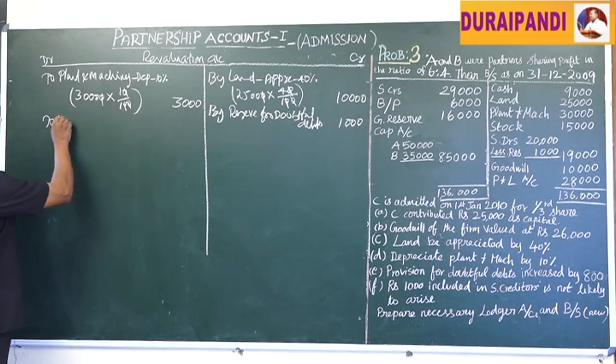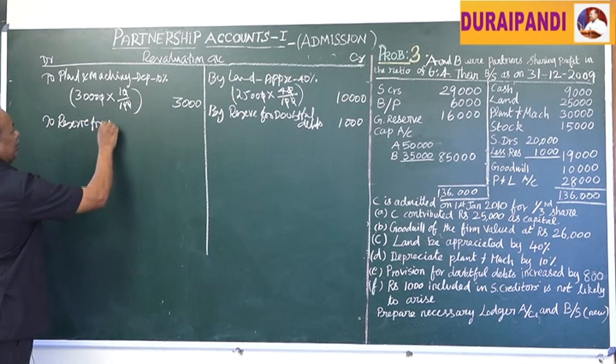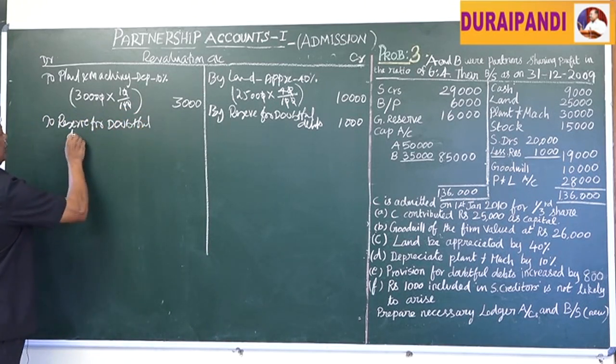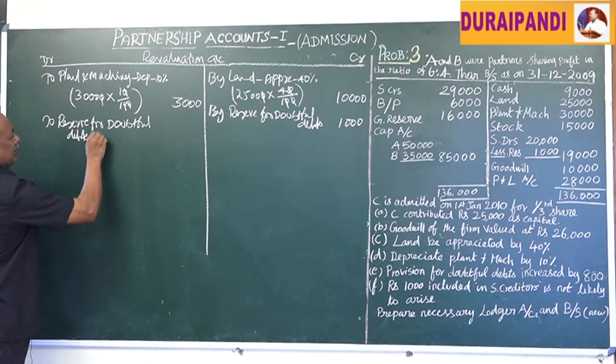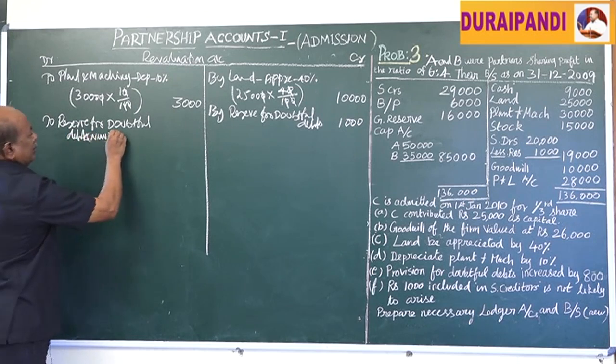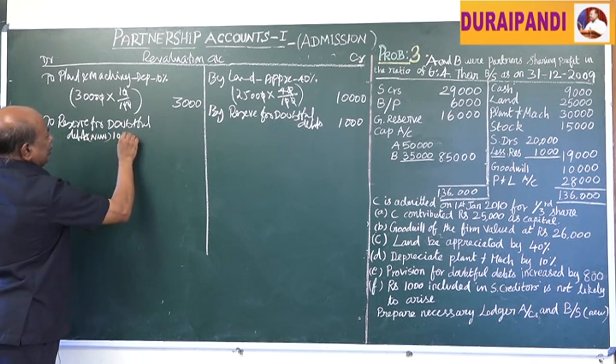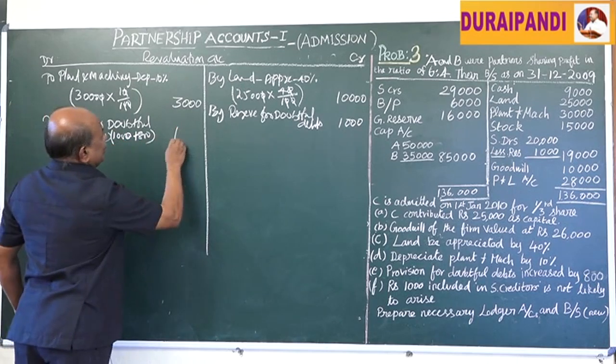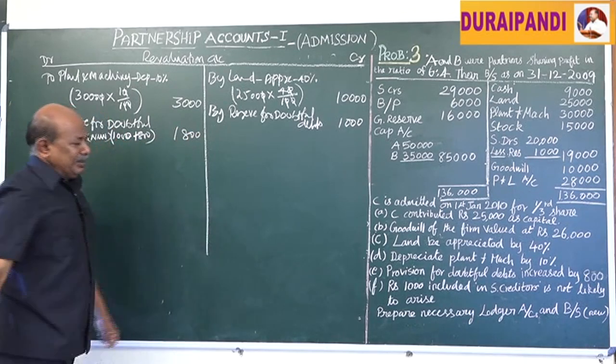Here, reserve for doubtful debts, that is new, 1,000 plus 800, increased by 800, that is 1,800.